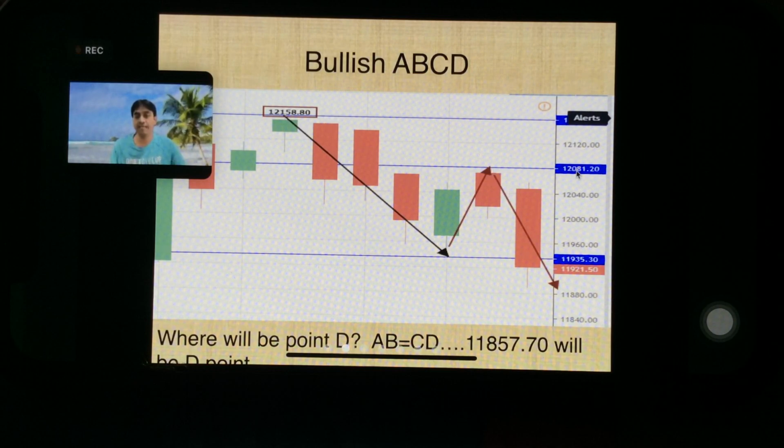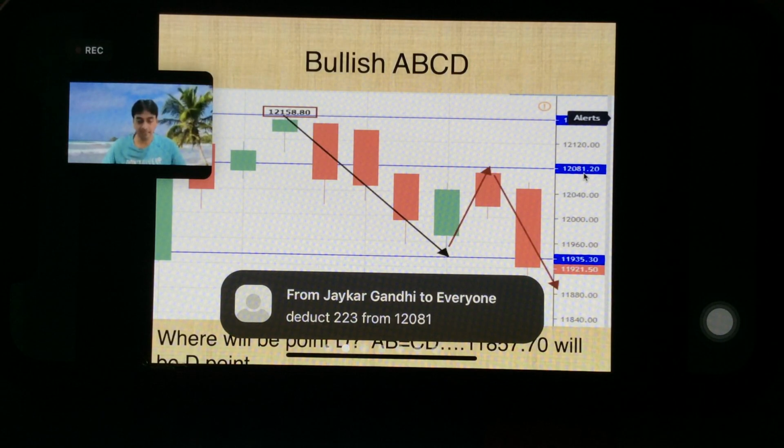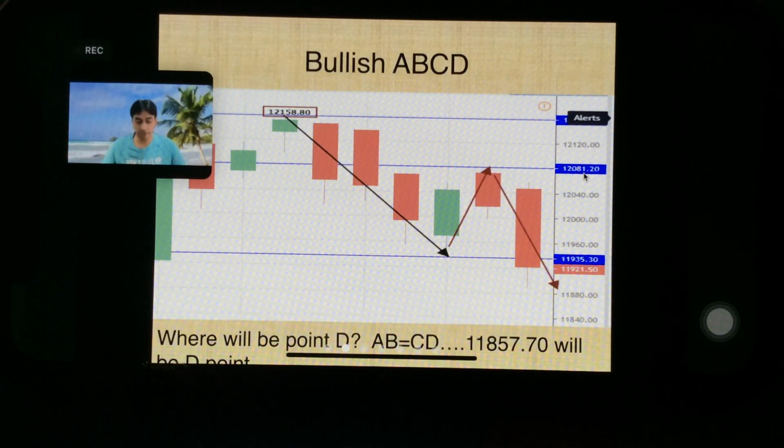And what was our C level? 12,081.20. We have to subtract 223 points from this level because it's a down move. We want to find the D point. So that will be 11,857.70 as per AB equal to CD, right? Deduct 223 from 12,080.